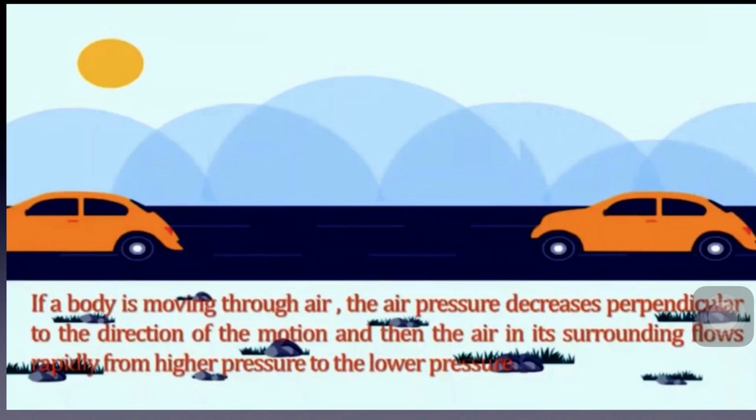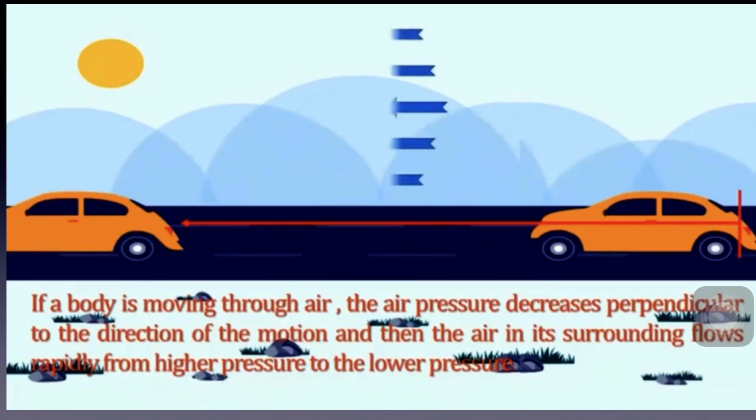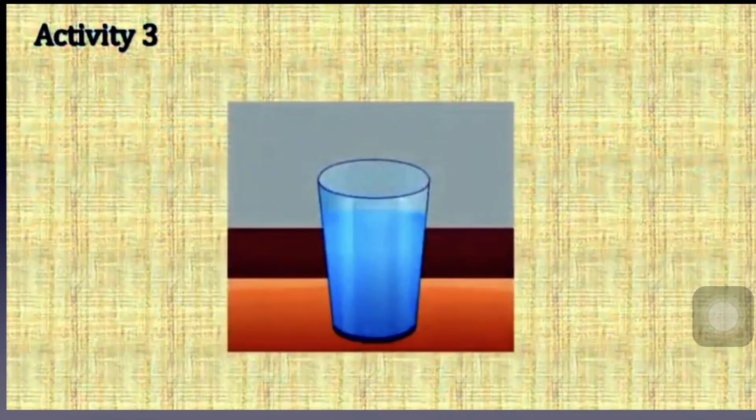So, if a body is moving through air, the air pressure decreases perpendicular to the direction of the motion, and then the air in its surroundings flows rapidly from higher pressure to the lower pressure.